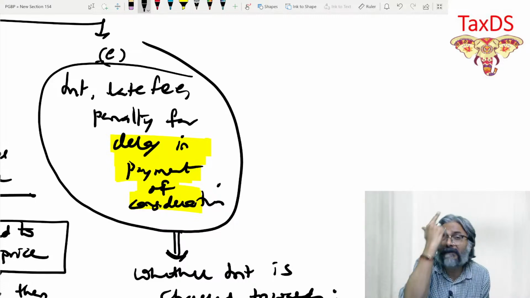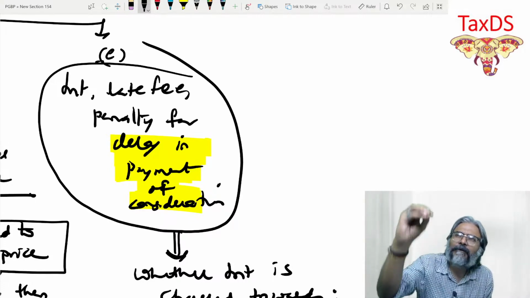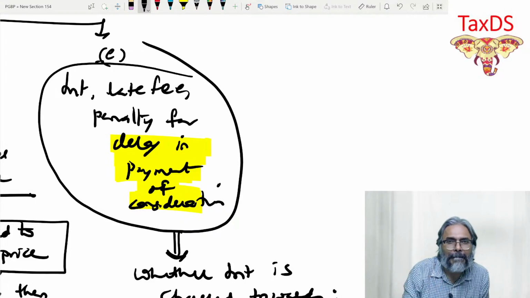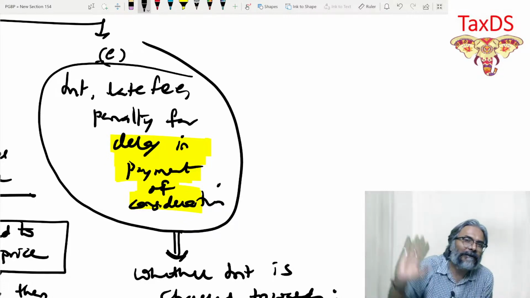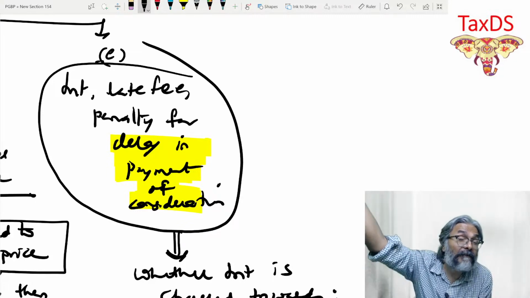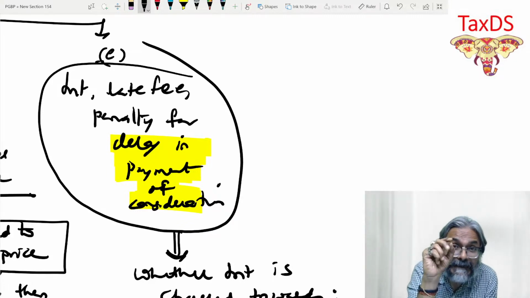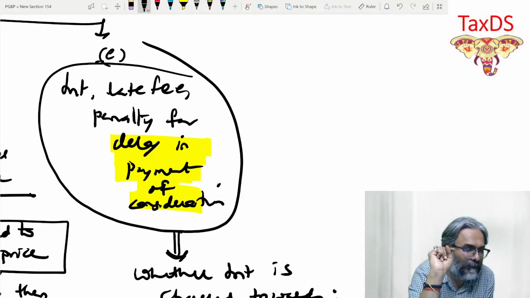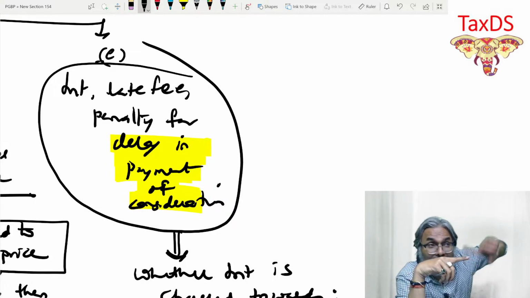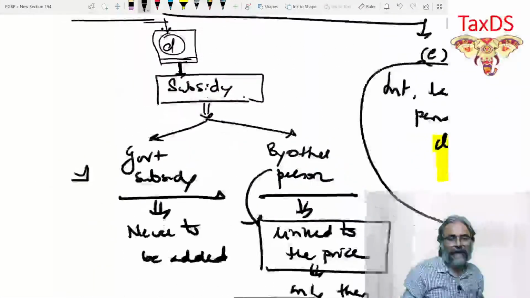The answer is yes. What is the independent supply? The supply of deposits, loans, and advances. This is a supply for which the interest is charged, so this is an independent supply for which the consideration is in the form of interest. Be careful: this interest, which is an independent consideration, will be accessible in 15.1. 15.1 is for what?